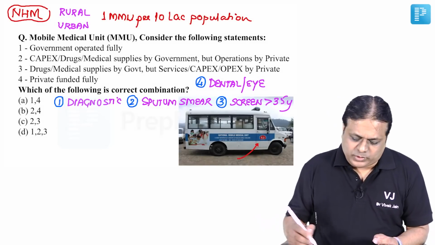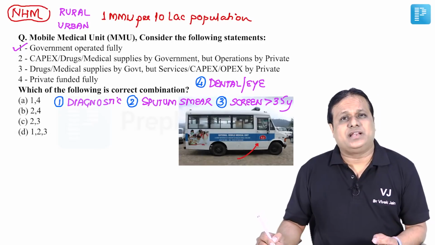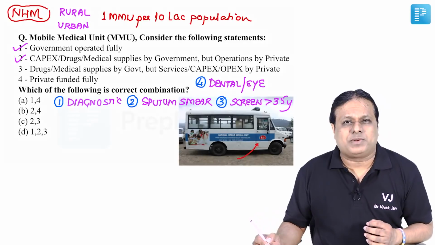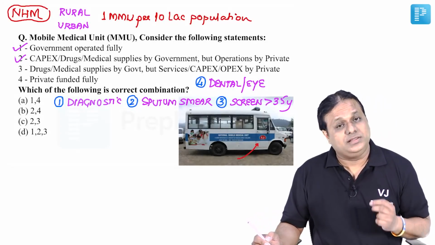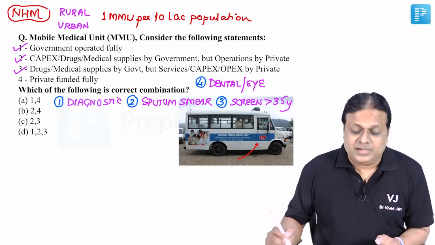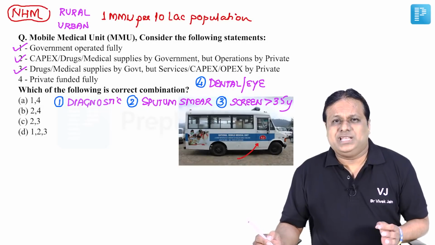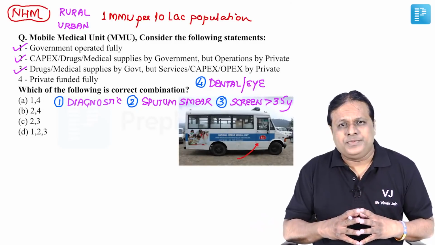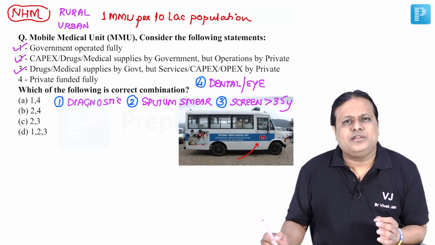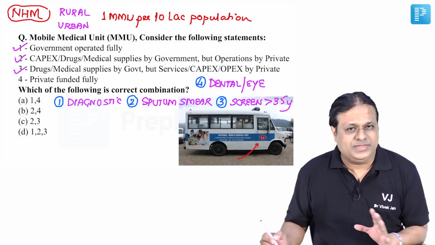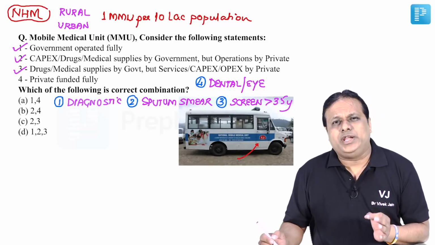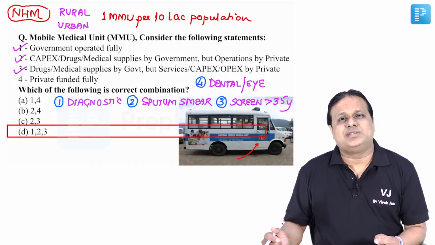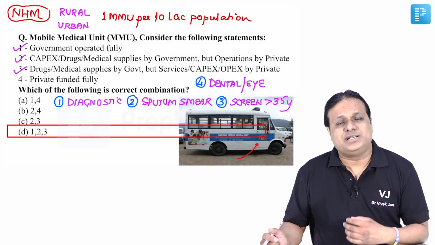Look at statement 1, government operated. This is correct. Look at number 2, CAPEX, capital expenditure, drugs and medical supplies by government while the operations are by private. This is also correct. Look at number 3, drugs, medical supply by government, but the expenditure CAPEX, OPEX as well as operations will be by private. This is also correct. Look at choice number 4, fully funded private. No, this is not allowed. So it is actually a joint public-private partnership. So the best answer to this question will be choice number D. 1, 2 and 3 statements are correct.